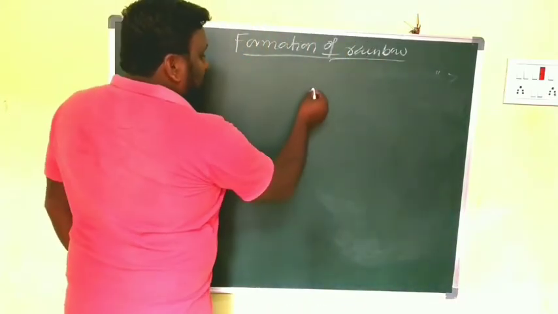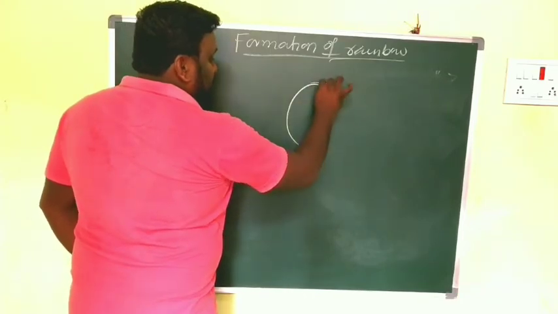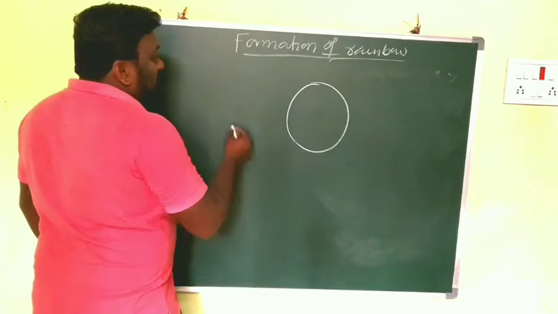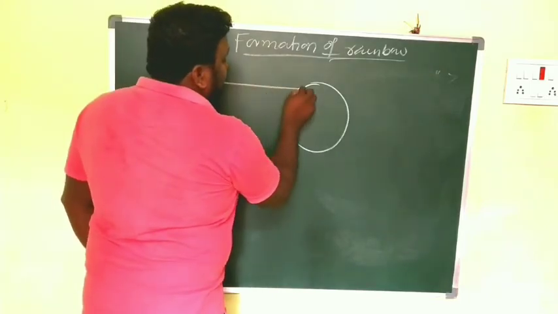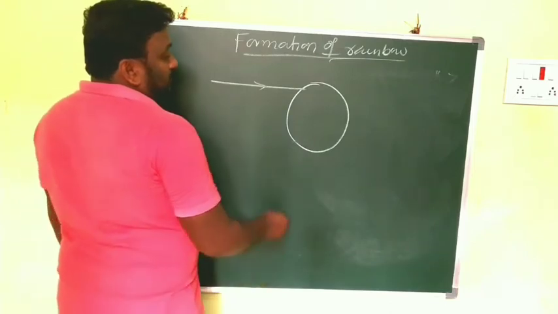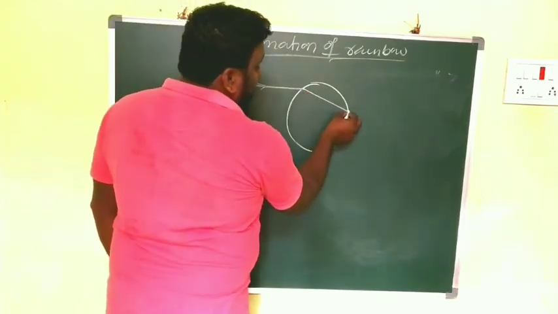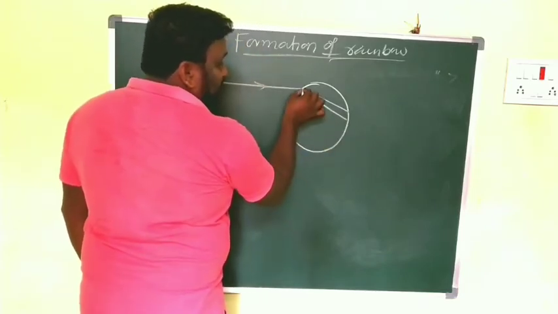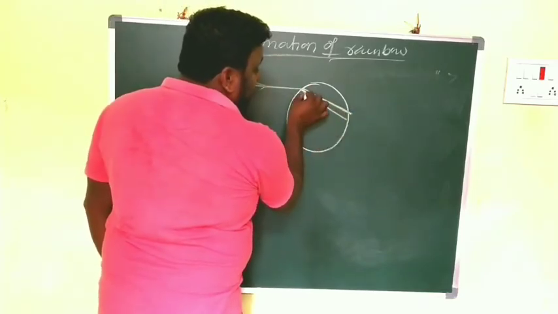Now this is one spherical raindrop. On that, sunlight is falling. Now this is the refracted ray. I am drawing only the extreme colors here.